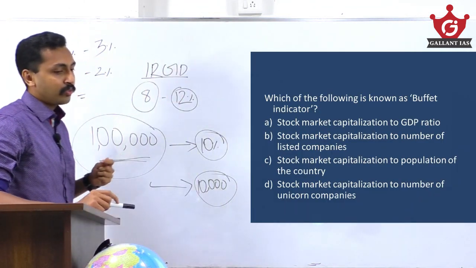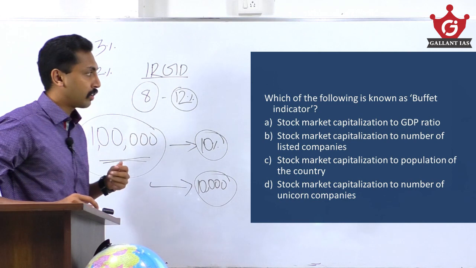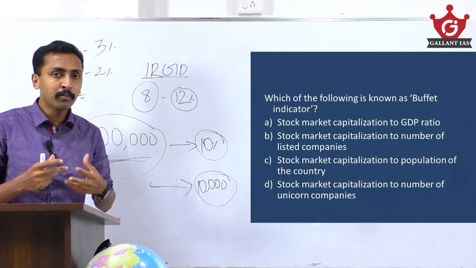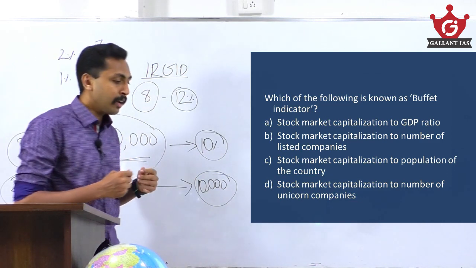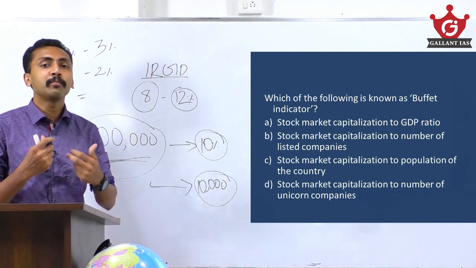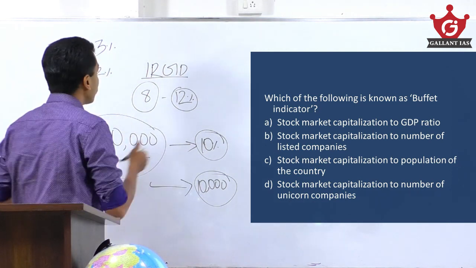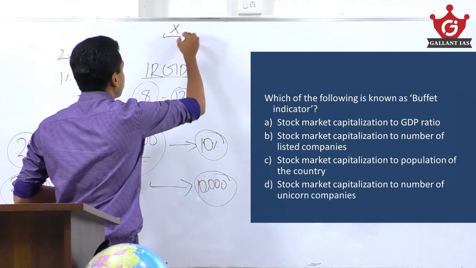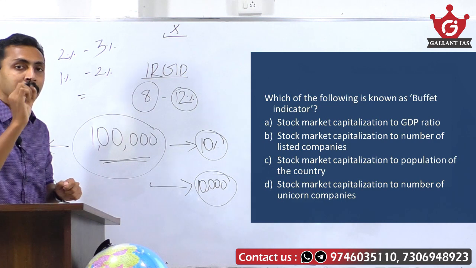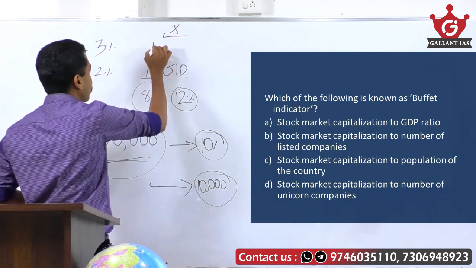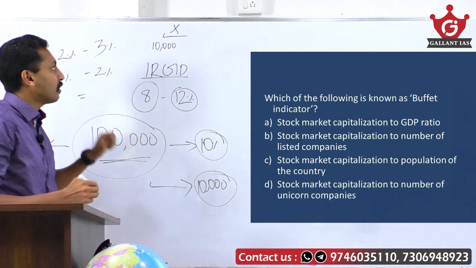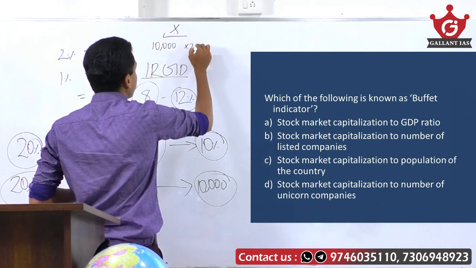Then next, which of the following is known as Buffett indicator? Before that, understand what is stock market capitalization. Market capitalization is nothing but the market value of a company. How do we calculate the market value of a company? Take the case of company X. There are 10,000 shares of company X, publicly trading, and each share costs 200 rupees.